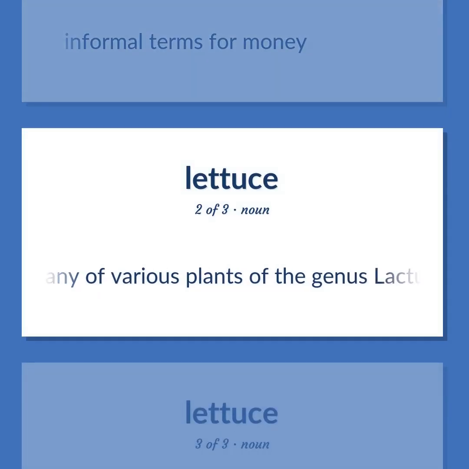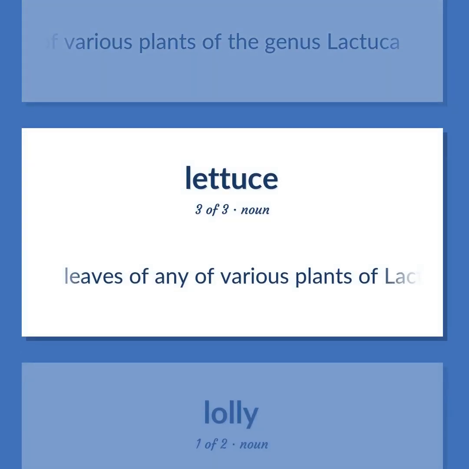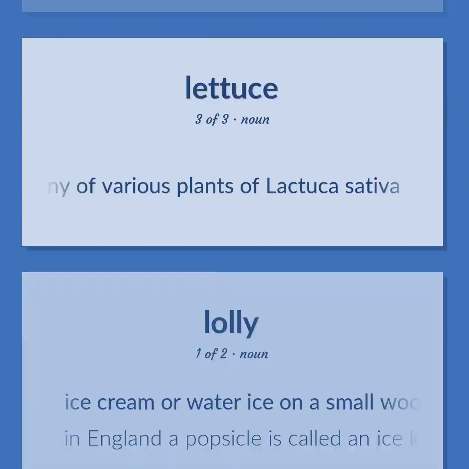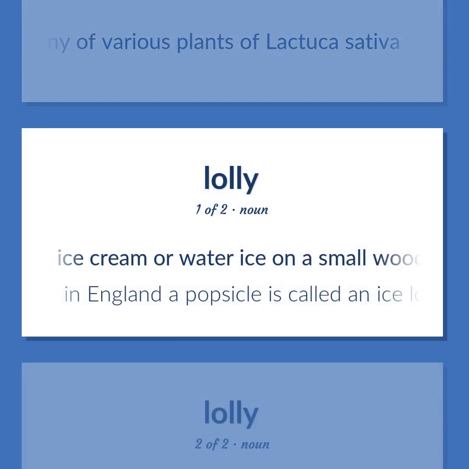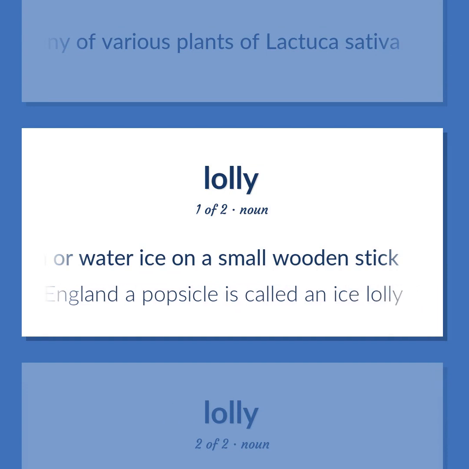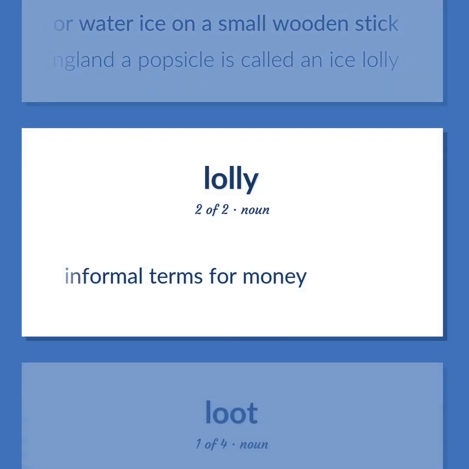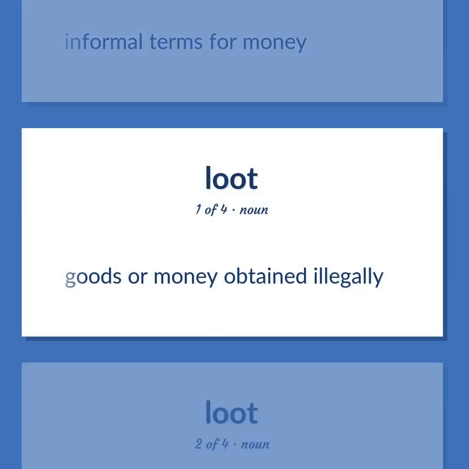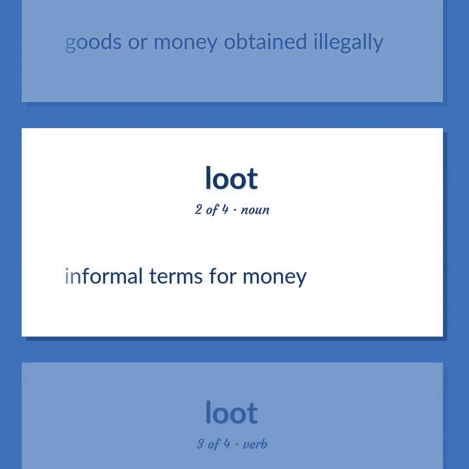Any of various plants of the genus Lactuca. Leaves of any of various plants of Lactuca sativa. Ice cream or water ice on a small wooden stick. In England, a popsicle is called an ice lolly. Informal terms for money. Goods or money obtained illegally. Informal terms for money.